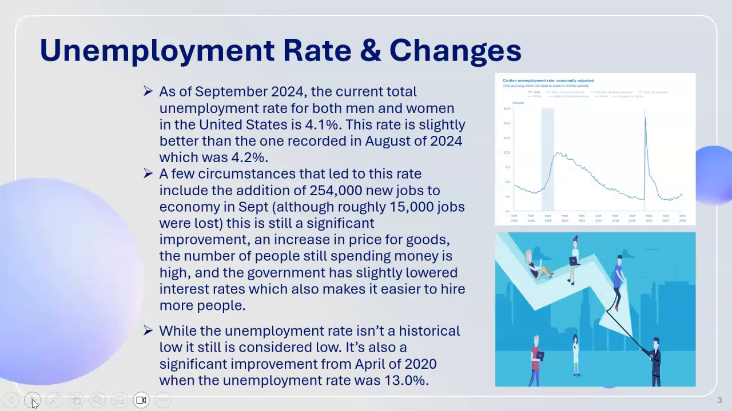So a few circumstances that led to this rate include the addition of 254,000 new jobs to the economy in September. Although roughly 15,000 jobs were lost or estimated to be lost, this is still a significant improvement. Another circumstance is the increase in price for goods. The number of people still spending money is high, and the government has slightly lowered interest rates, which also makes it easier to hire more people, especially for bigger businesses and corporations.